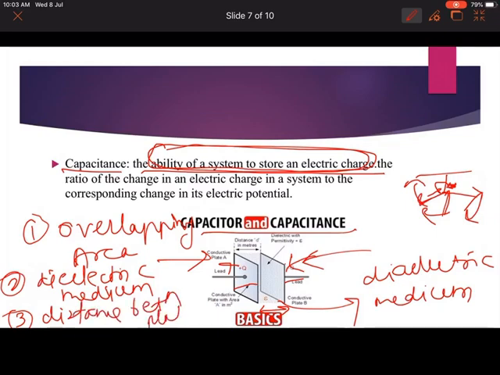As we increase the distance between plates, the capacity of a capacitance to store the charge changes. It also varies with the dielectric medium and with the overlapping area. So basically, capacitance is the ability of a system to store the electric charge. You must understand it, recall it, go through it. I hope you clear your concept.